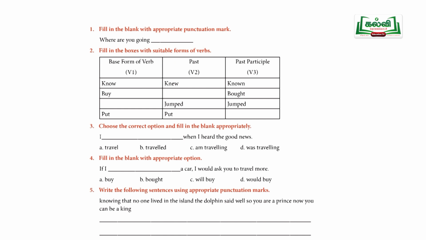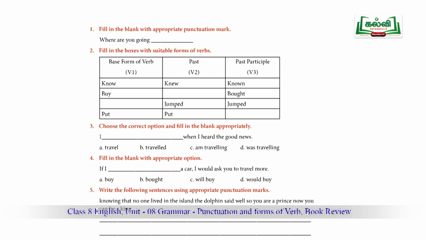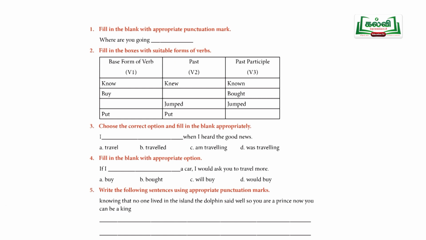The next one, they have given the past form, jumped. You have to change it into present tense, that is jump. The last one is a different case, present, past and participle. In all three cases the same form is repeated. That is put and put.